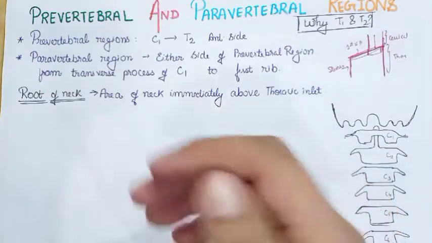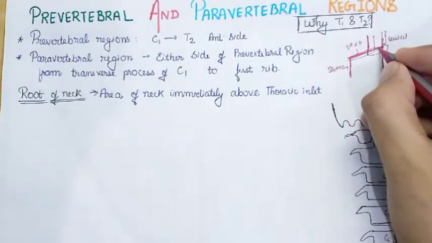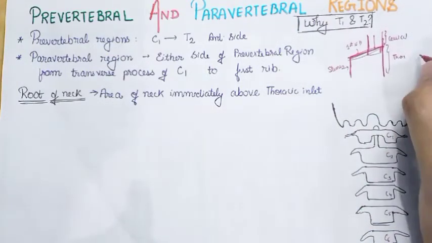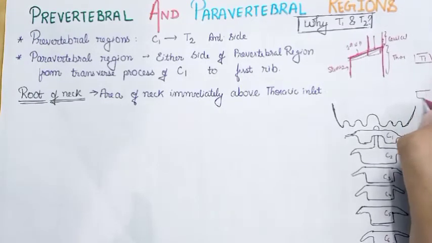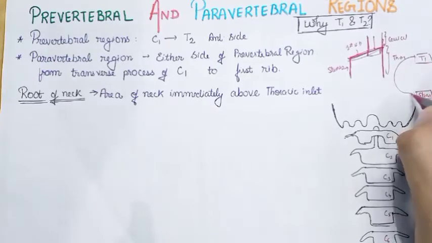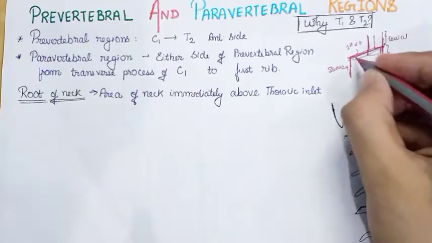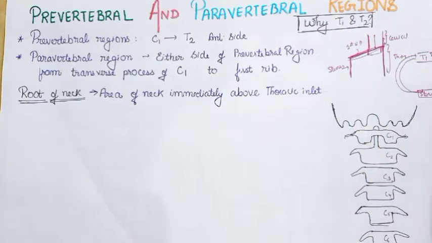So what do you understand by the root of the neck? Root of the neck means the area immediately above the thoracic inlet. This is the thoracic inlet, and I have told you in the previous videos that the thoracic inlet is made up of the T1 thoracic vertebra, anteriorly the manubrium sterni, and at the sides the first rib. So this is how the superior thoracic aperture looks when you have the superior view of it.